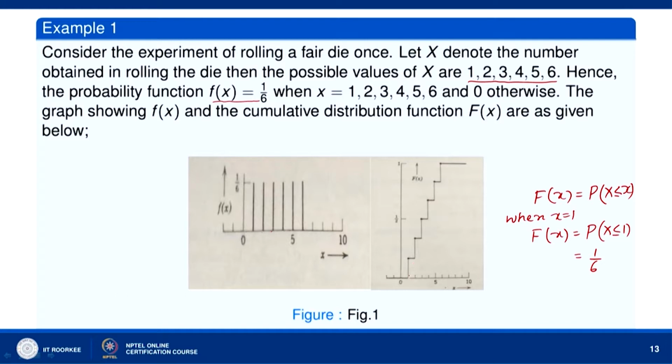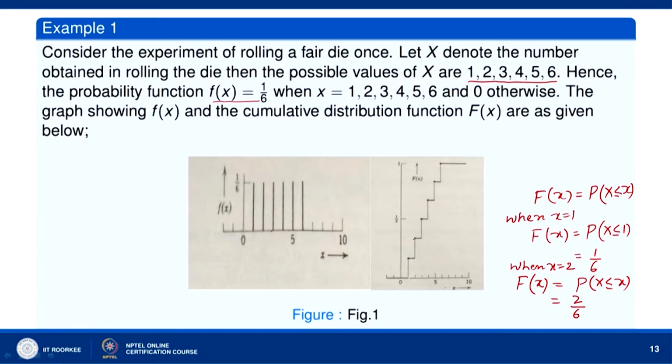So, at x equal to 1, F(1) is equal to 1/6, and then when x takes the value 2, F(x) equal to P(X ≤ 2) gives you 2/6, because X ≤ 2 means we will add the probability of X equal to 1 and X equal to 2.